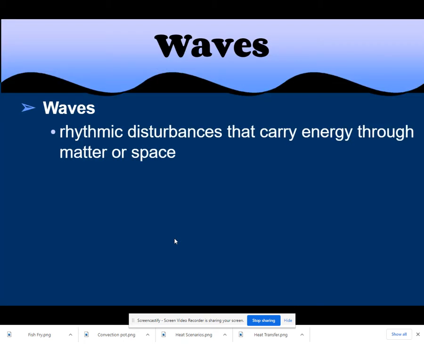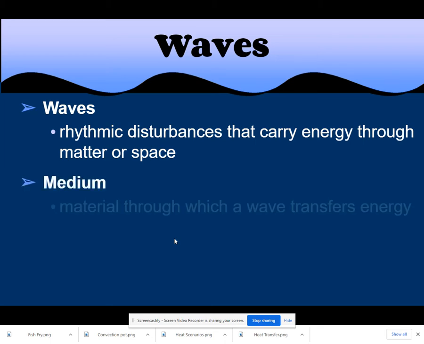All right, so as we said, waves are rhythmic disturbances. Rhythmic as in repeated, think like a metronome or like a drum loop. They're repeated, and they carry energy through matter or through space. But in this unit, we're sticking to the waves that just transfer through matter. But rhythmic implies that it's repeating.